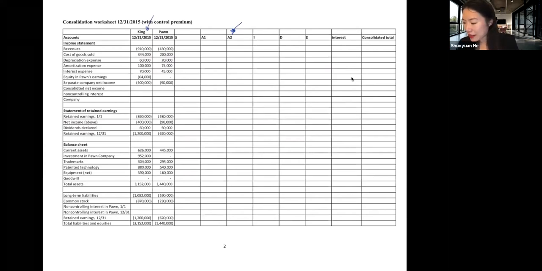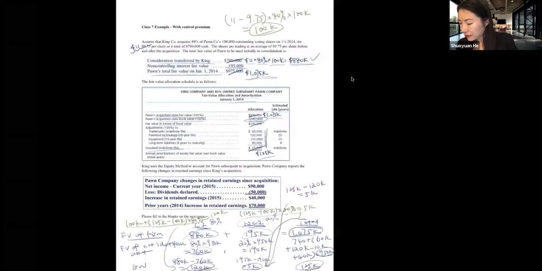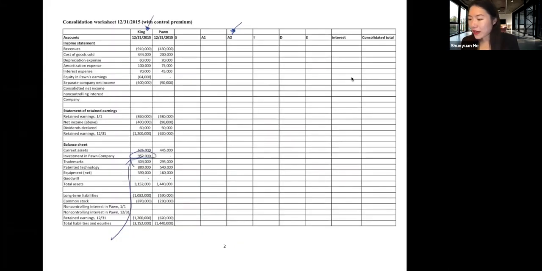Let's first look at the parent book. How will the parent book be different? The major difference is in the investment account. So the investment account here, now the consideration transferred is 880,000. Actually, that's the only difference.